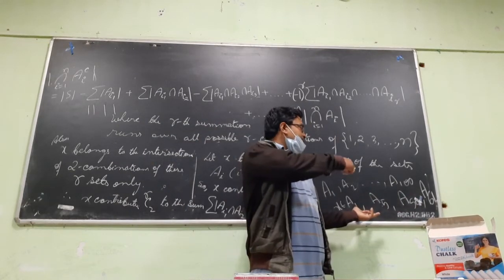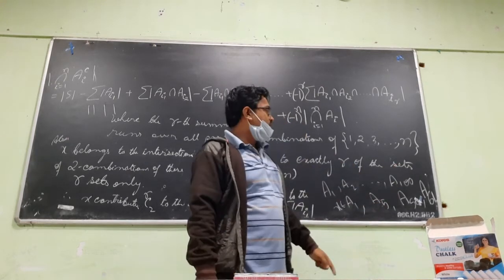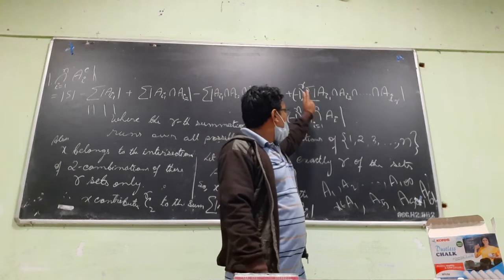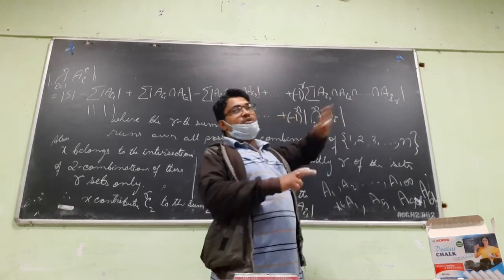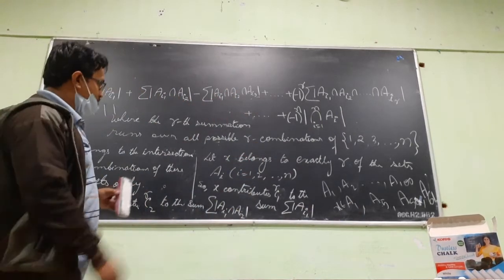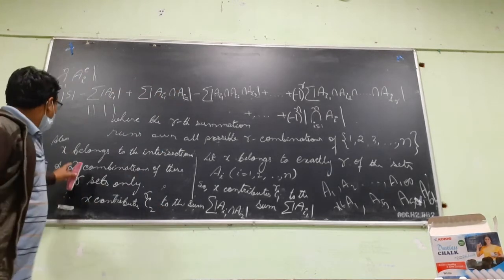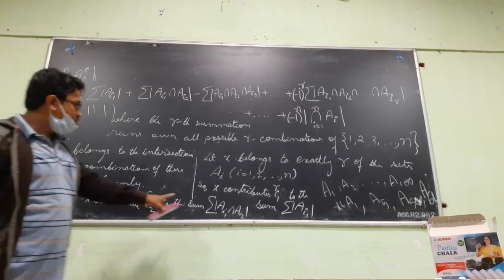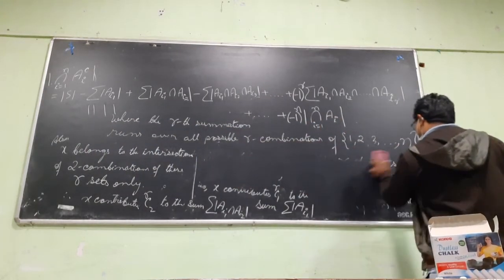When you take the intersection of 5 sets, automatically x is not there in the fifth one. So all terms from the 5 combinations onwards will not contribute anything, because x will not be there in those intersections. So x contributes RC2 to this sum.